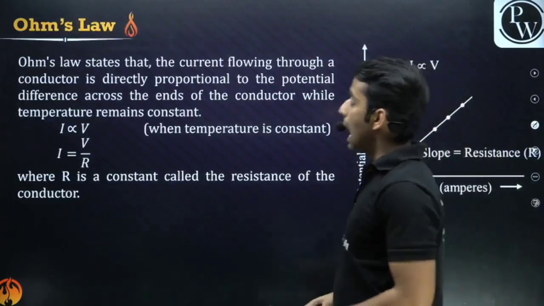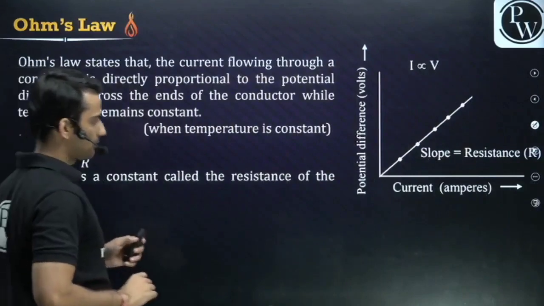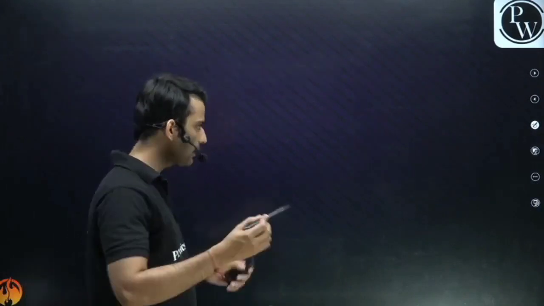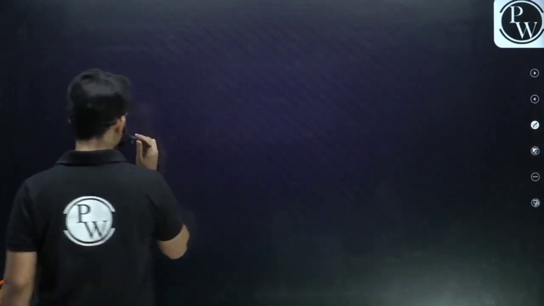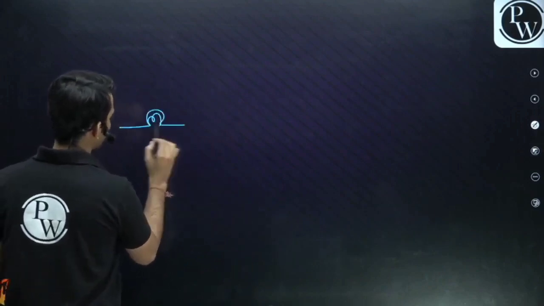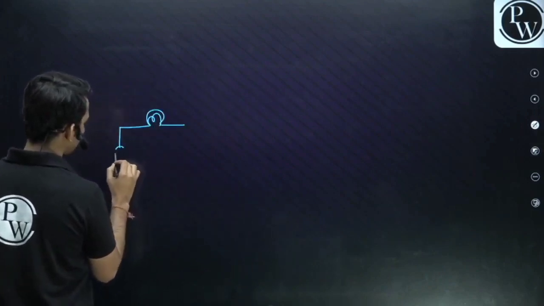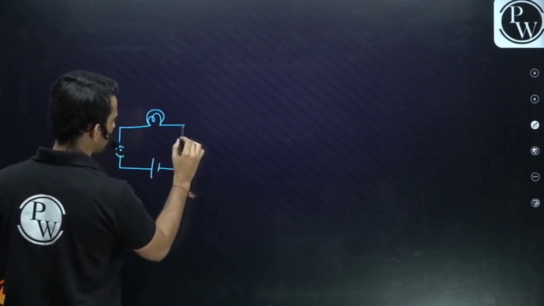Fine. Now keeping all these things in mind, we have Ohm's law. What is Ohm's law, guys? Let's have a brief discussion on this. Suppose I have taken a bulb, and I have a key closed, I have a battery.